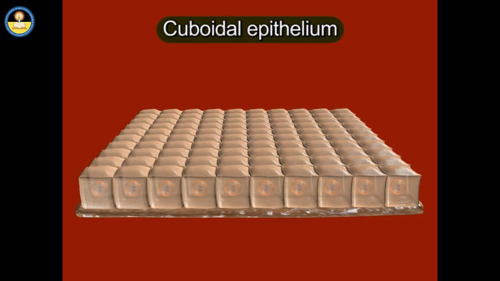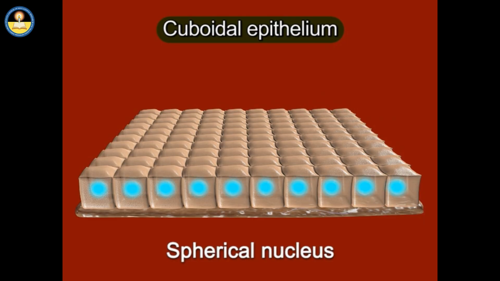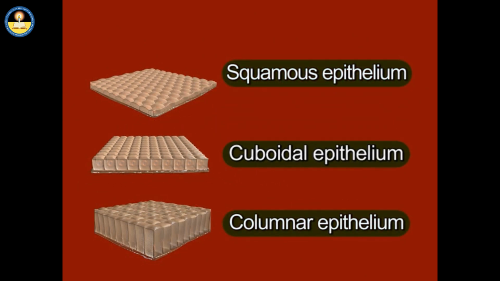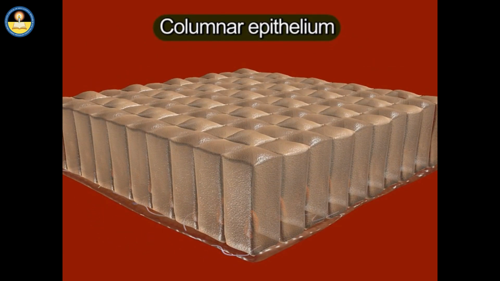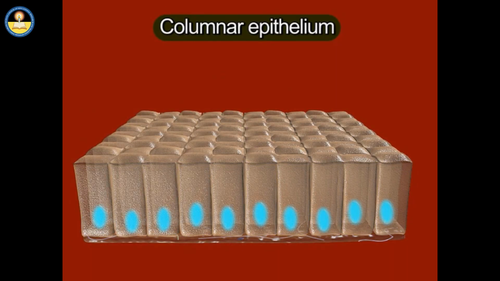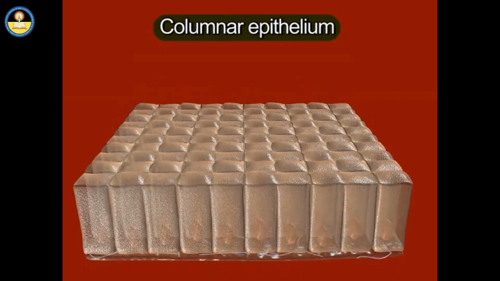Cuboidal epithelium. As the name indicates, cuboidal cells are almost square or cuboidal in shape. Each cell has a spherical nucleus in the center. This shape also resembles a dice. Columnar epithelium: cells appear rectangular in side view with the nucleus displaced towards the base of the cell. This shape also resembles a brick's shape.